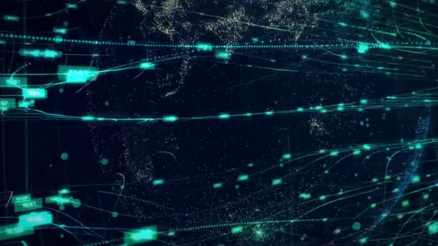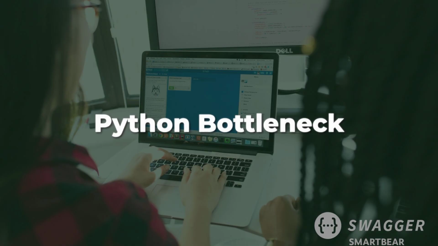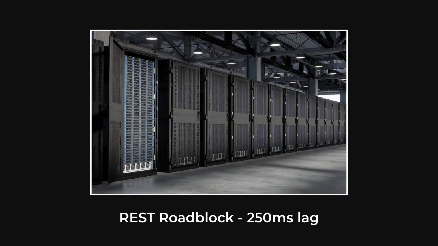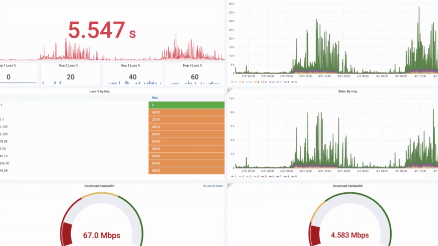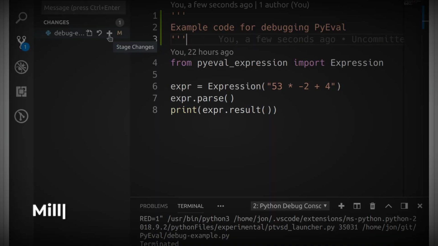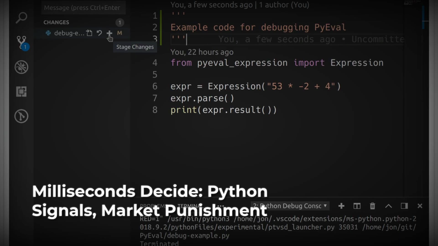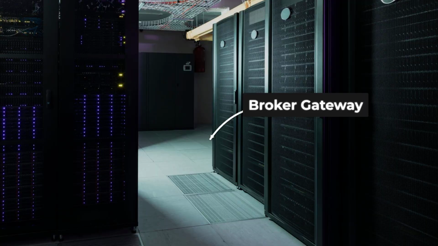The technical bottleneck is structural. The REST protocol, designed for reliability and simplicity, was never meant for sub-second execution. Each request is wrapped in layers of HTTP headers, TLS handshakes, and broker-side validation, all stacking up to create a latency floor that no amount of Python optimization can break. Even with async frameworks or Python-compiled hot loops, the round trip remains fundamentally slow compared to compiled execution engines running on the same machine as the broker's gateway.